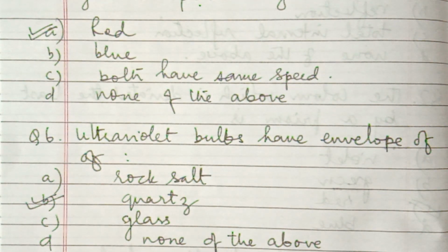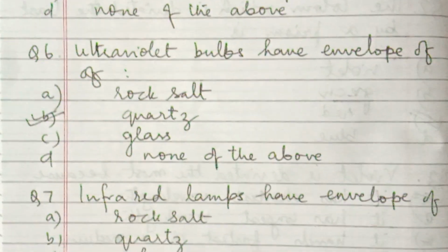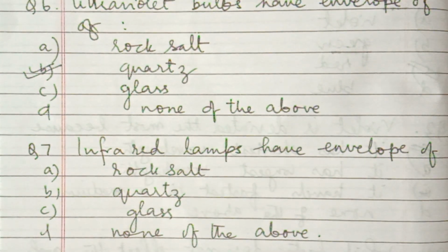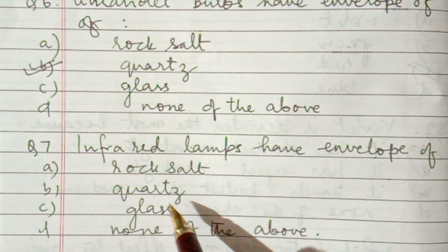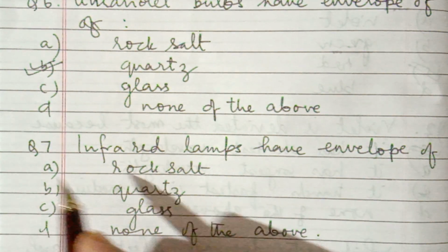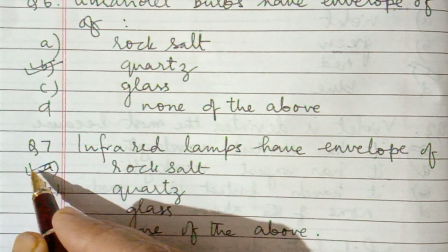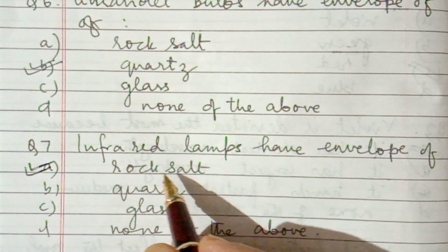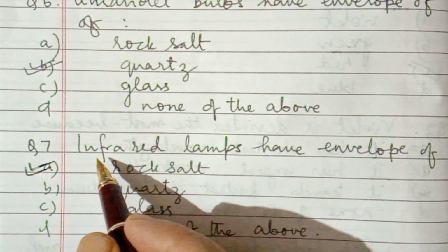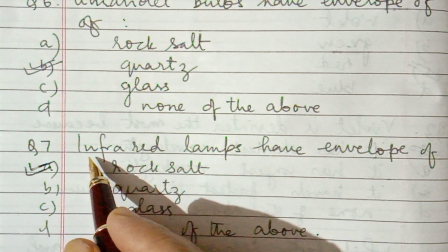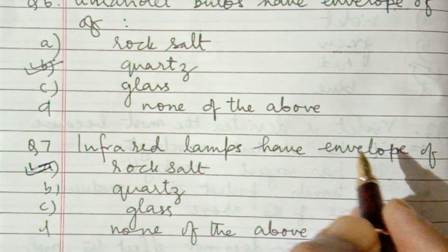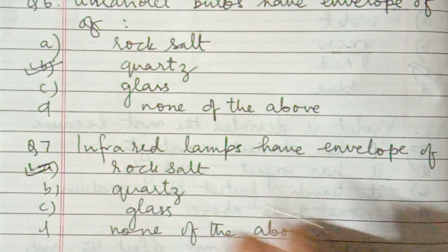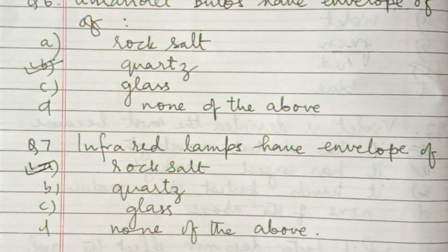Question number 7: infrared lamps have an envelope of rock salt, quartz, glass, or none of the above. The answer is rock salt. The reason is the same: rock salt does not absorb infrared radiations. That's why these lamps are made with an envelope of rock salt.